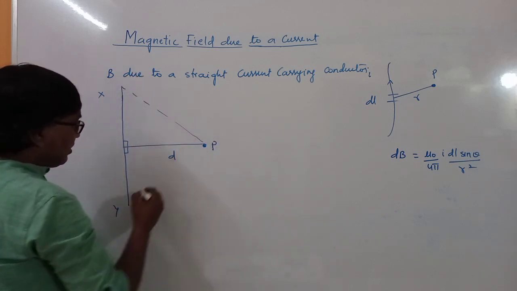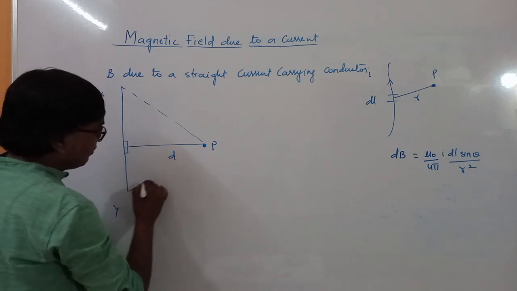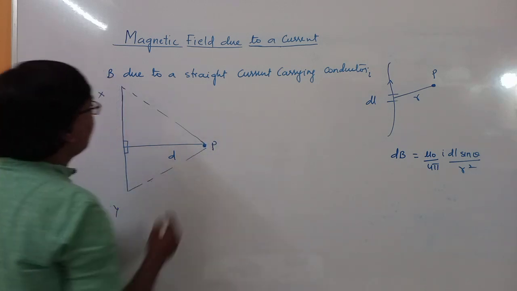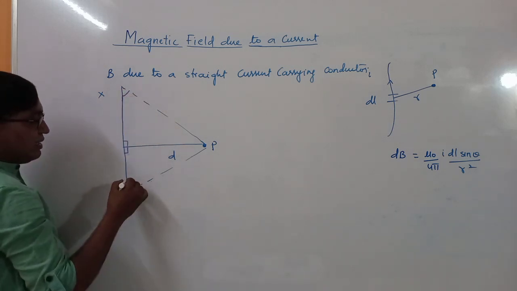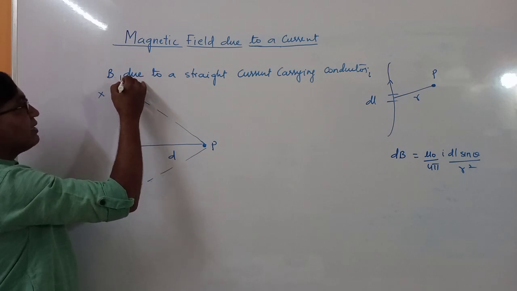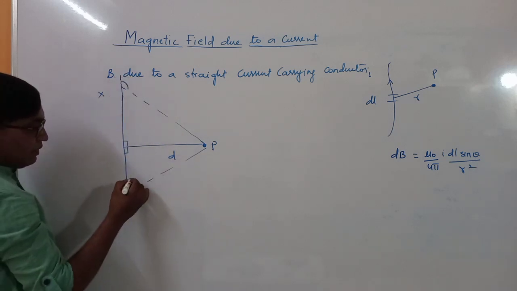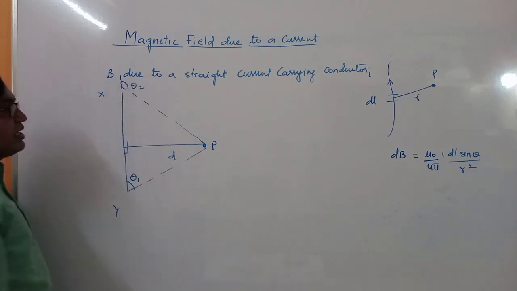So let us join this wire. These are the two ends of a wire. So this is some angle, this another angle. So here we take this angle. So this angle is theta 1 and let us say this angle is theta 2.